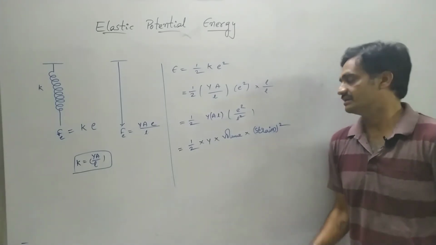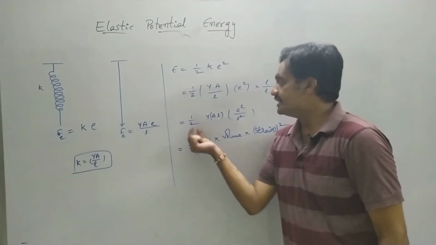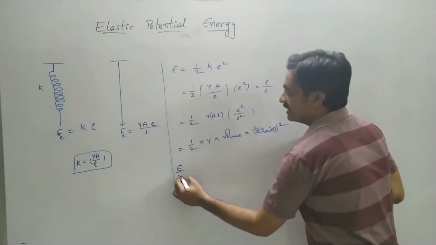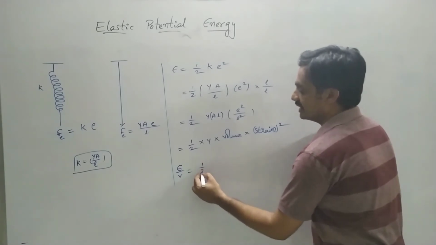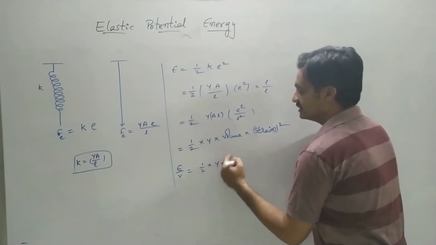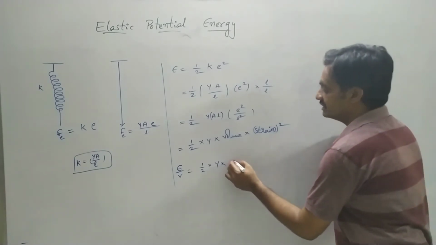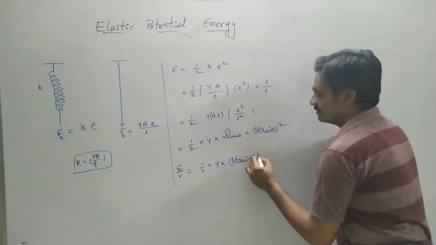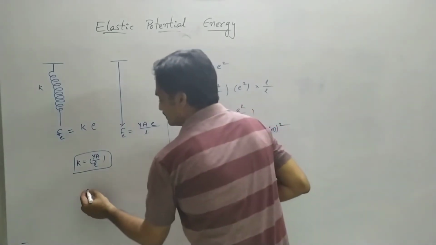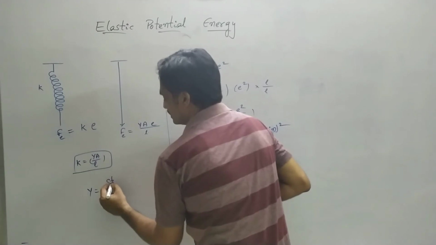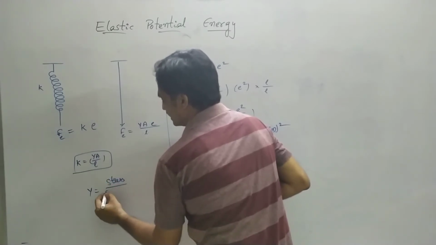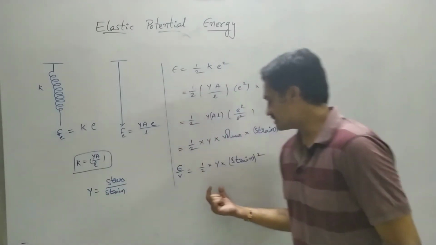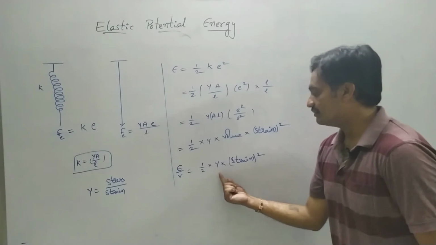Here energy per unit volume can be represented as E by V is equal to 1 by 2 into Young's modulus into strain square, as volume by volume gets cancelled. We know that Young's modulus Y is equal to stress by strain. As we substitute Y is equal to stress by strain, one strain gets cancelled.